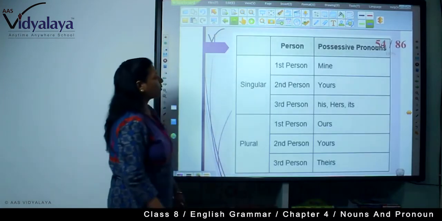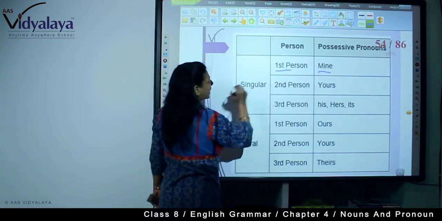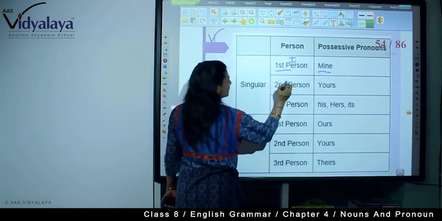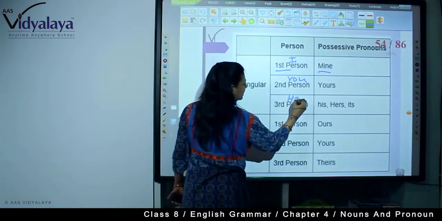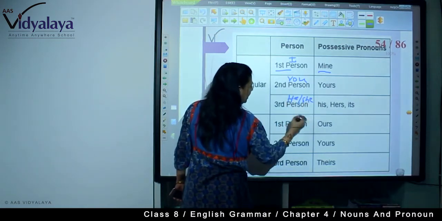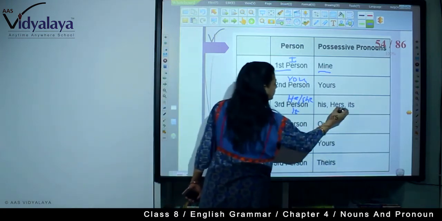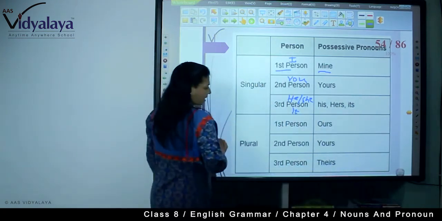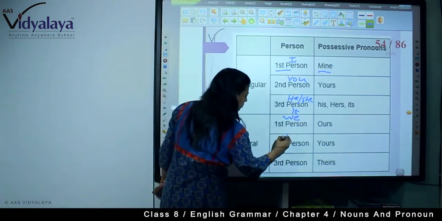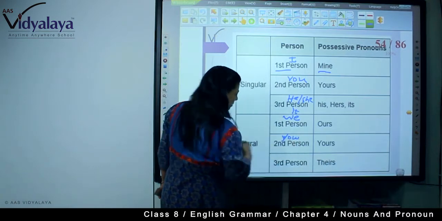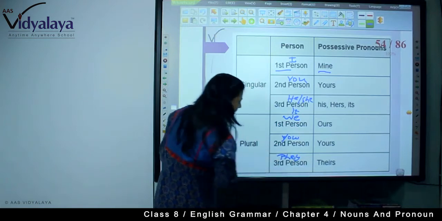Interrogative pronoun. Now, possessive pronoun, first person, I to mine, second person you to yours, third person he, she, and it, so this is his, hers, its. First person we, ours, second person you, yours, and third person they, theirs.